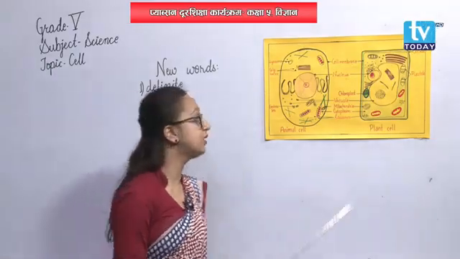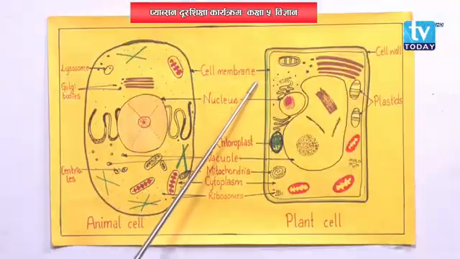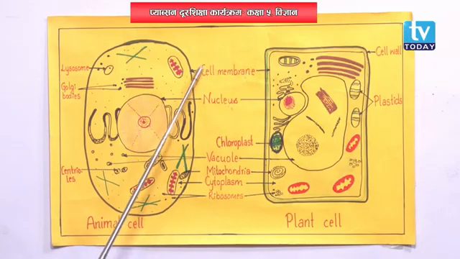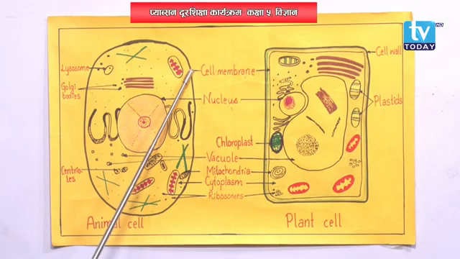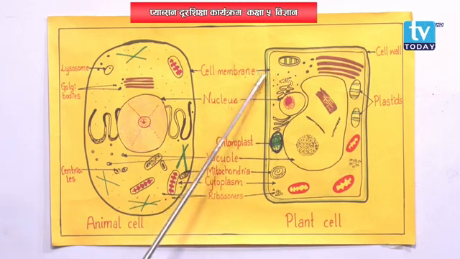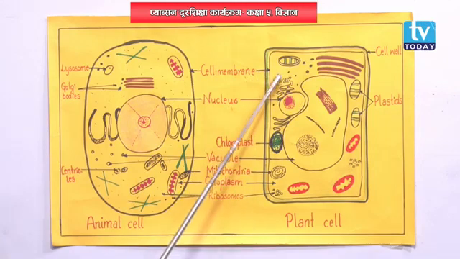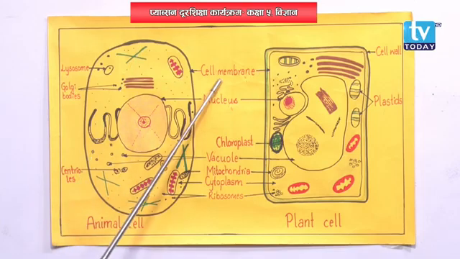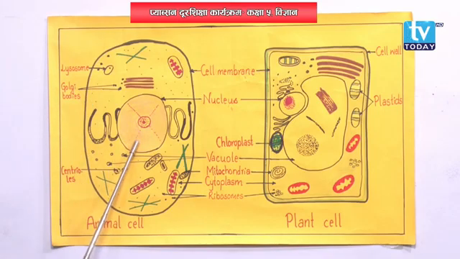Now, let's move on to the next one, cell membrane. See here, cell membrane. In animal cell also, this outer covering is cell membrane, and in plant cell also, I have labeled it there, right? The next layer is cell membrane in plant cell also. So, cell membrane is the outermost covering of animal cell.